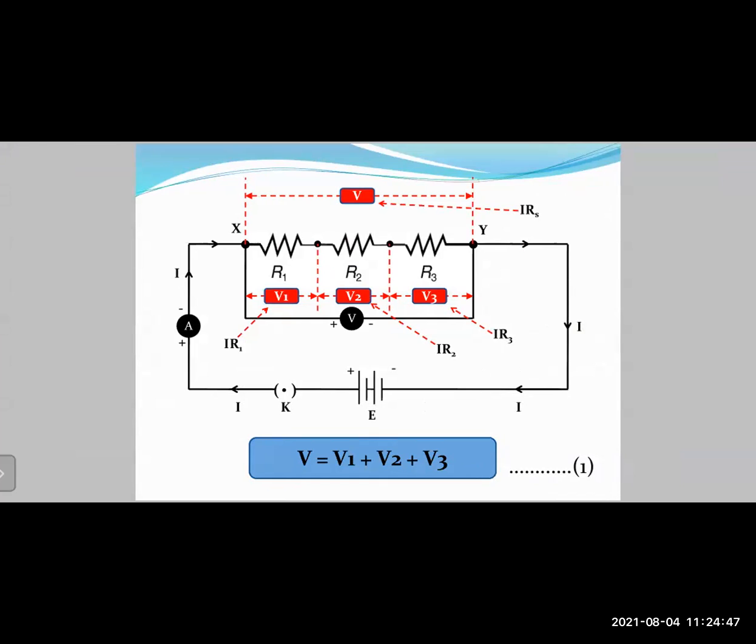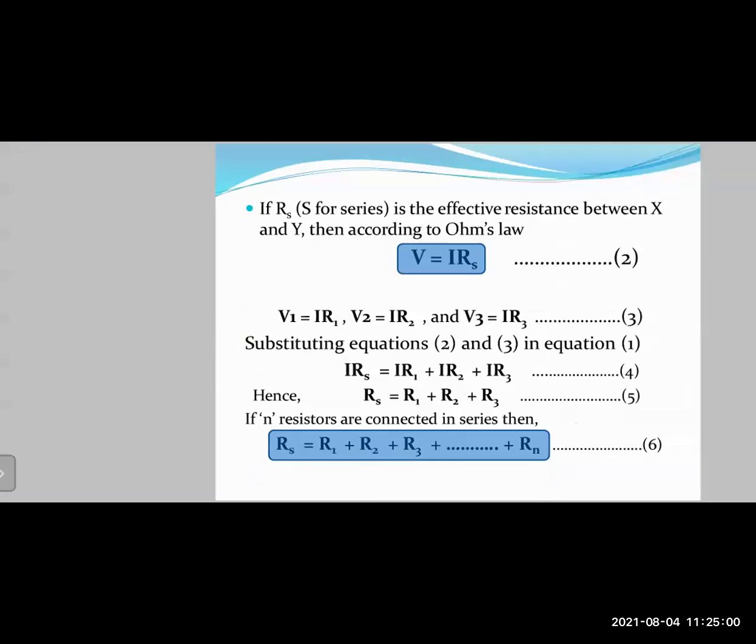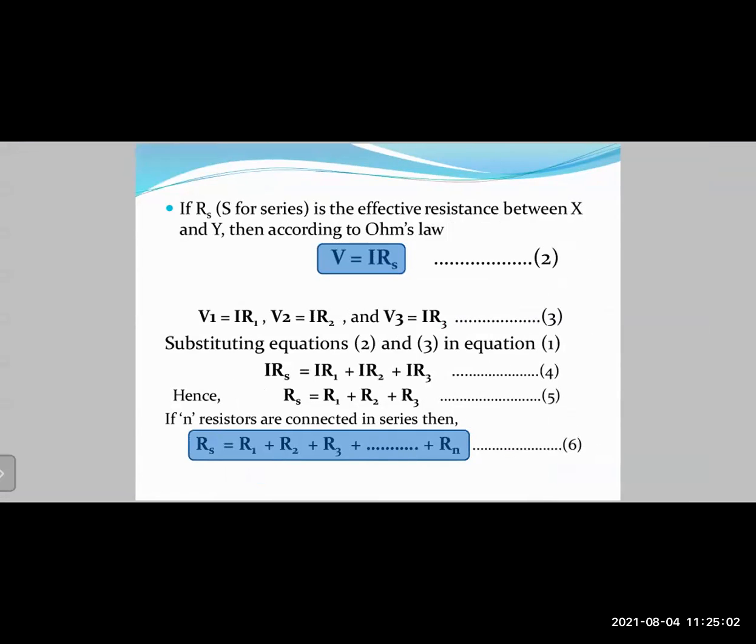Then you can apply Ohm's law to the individual resistors, right? The total voltage V will be the sum of the voltages across the individual resistors. So V equals V1 plus V2 plus V3. Applying Ohm's law, V equals I Rs, where Rs is the effective resistance for the circuit.